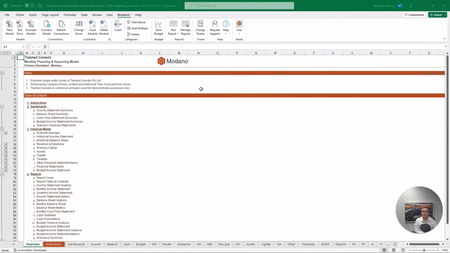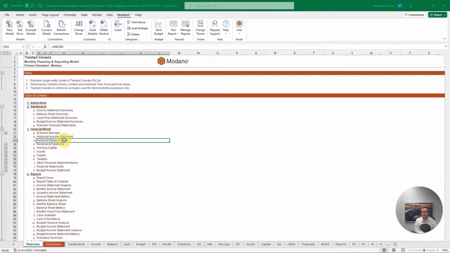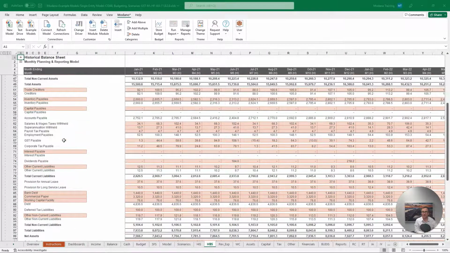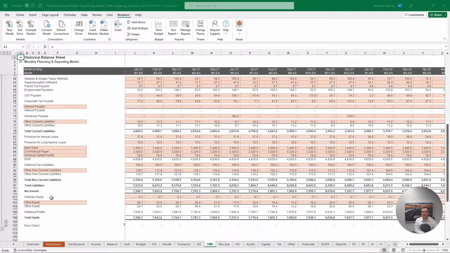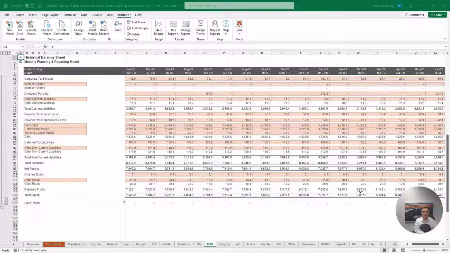Now, hopping into our example, when you first bring your historical ordinary equity balances into your financial model from your accounting package, this is brought into your historical balance sheet and into your ordinary equity section at the bottom. You can see here that we have our ordinary equity balance with the historical balances on the right-hand side of the sheet. And if we scroll across our time series until we get to our last historical month of June 22, we can see that we have a closing balance of 0.1.